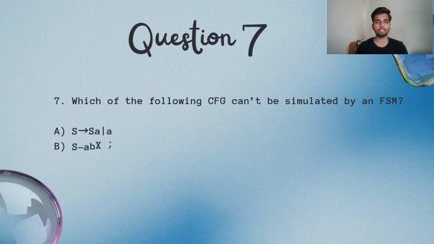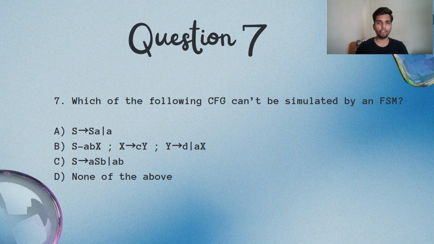This is our question number 7. Which of the following CFG can't be simulated by an FSM? First we have S gives SAA. Second we have S gives ABX, where X is CY and Y is D and AX. C, we have S gives ASB and AB. And D, none of the above.